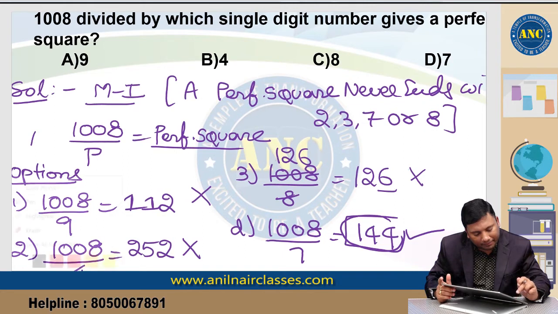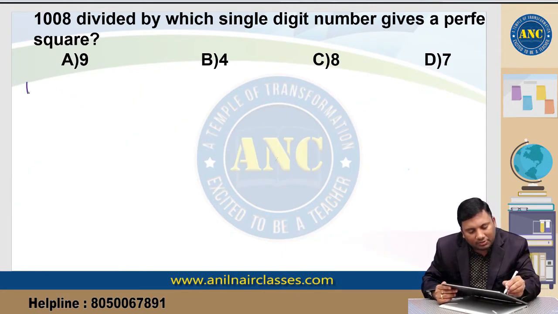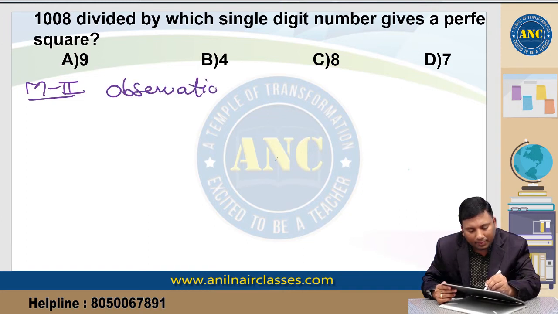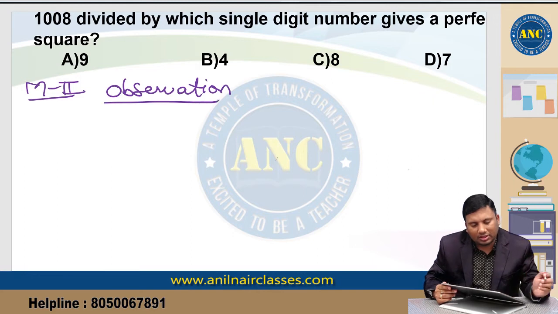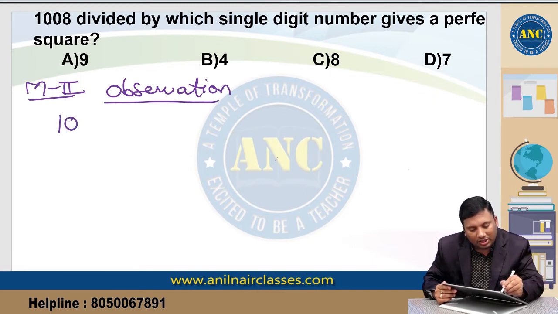Now if you see, just by observation, method 2, just by sheer observation. Now if you see here, 1008 divided by 4, if I take.